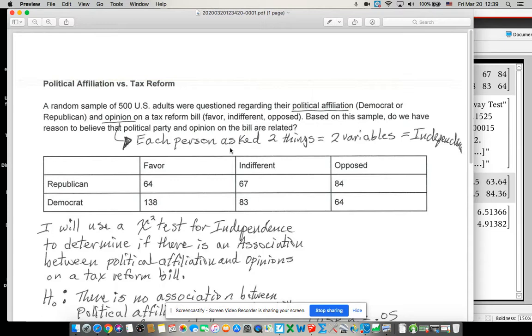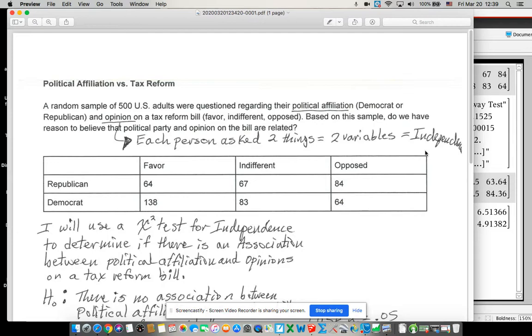You would end up with the same chart maybe, but it's just the nuance of: did you know they were Republican before you asked them, because you would put them in groups first? Or did you ask them and then just find out they were Republican afterwards? This way, it would have been possible to have two Republicans and a whole bunch of Democrats. The other way, for homogeneity, I would probably decide ahead of time I want to have 100 Republicans and 100 Democrats, so it would be 100 of these total and 100 of these total.